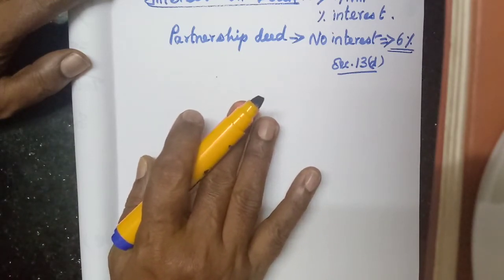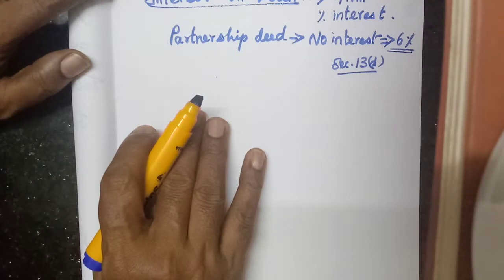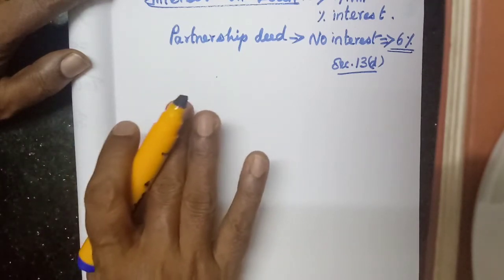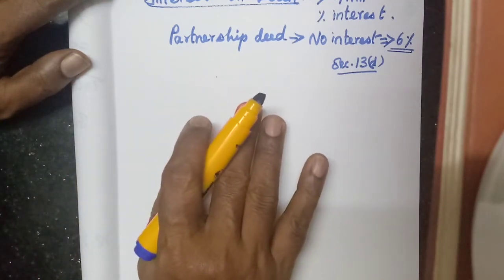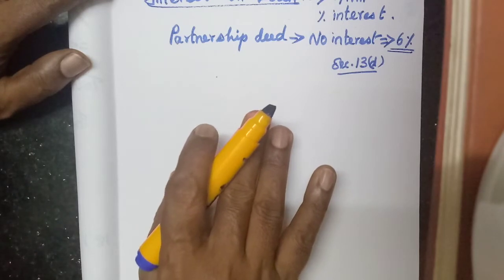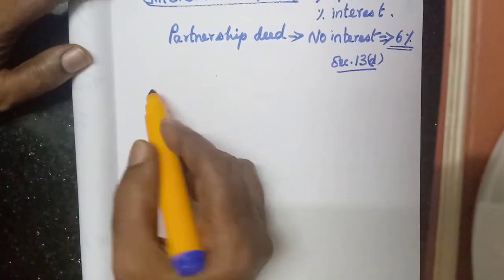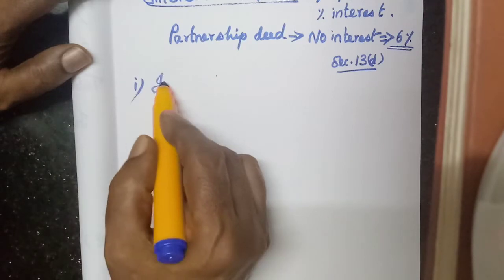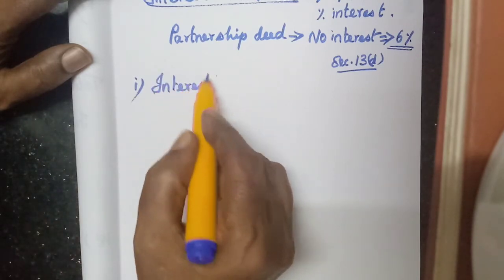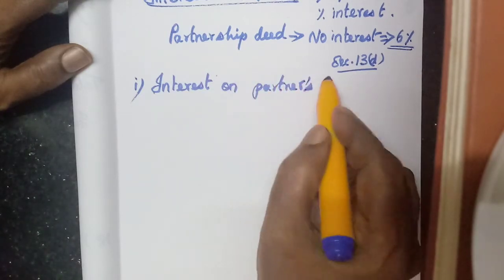All the other items, for example salary to the partner, commission to the partner, interest on capital, interest on drawings, we have transferred to the profit and loss appropriation account. But this interest on loan will be transferred to the profit and loss account. It is a charge against profit. So first we have to provide the interest on loan. Interest on partners' loan is an expense, isn't it? So that should be debited.